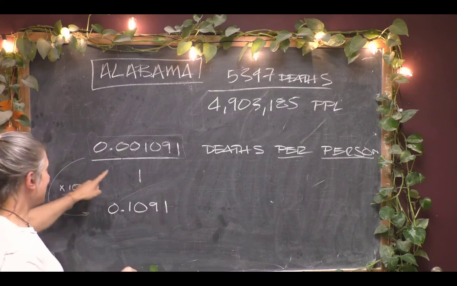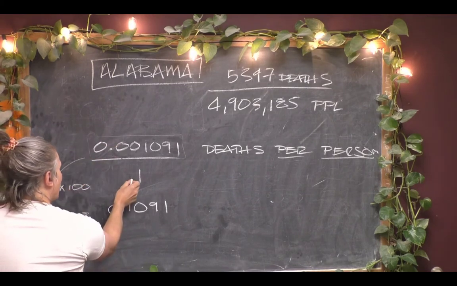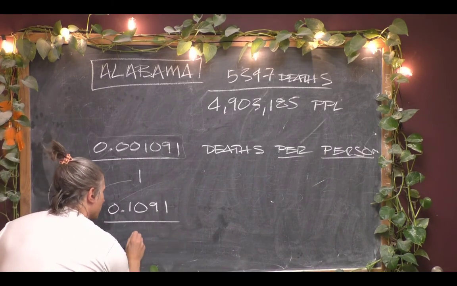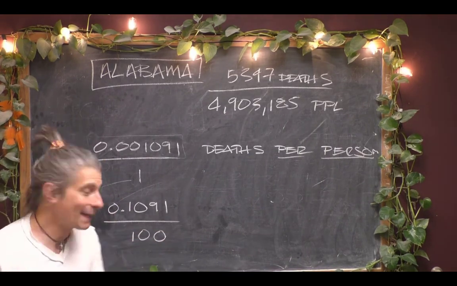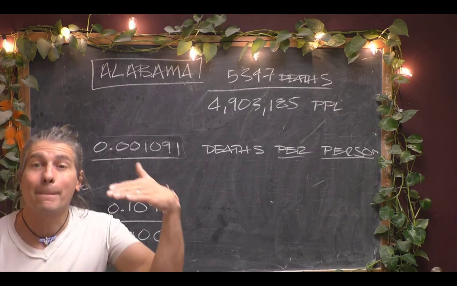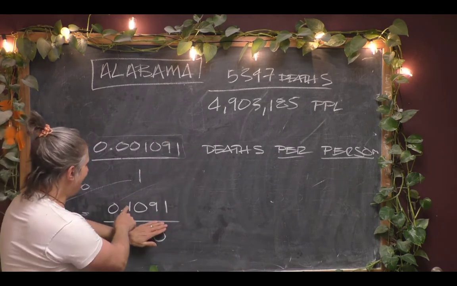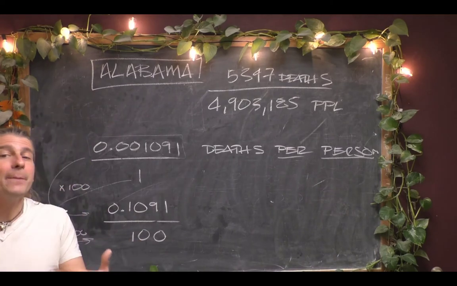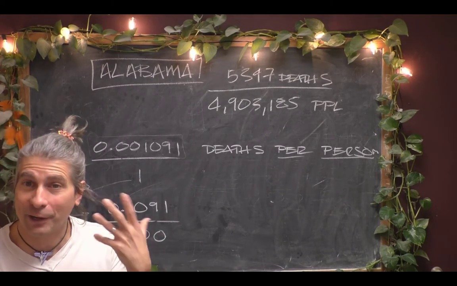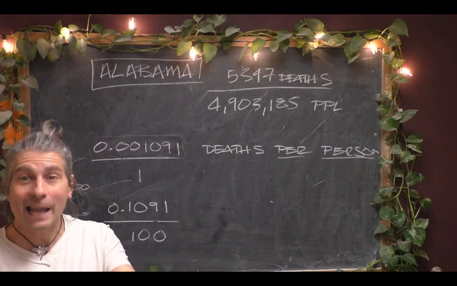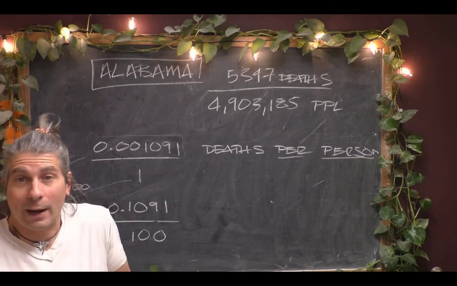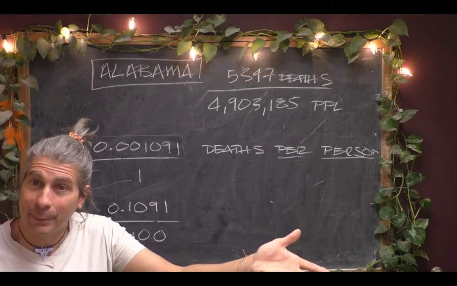But to keep the fraction the same, you also have to multiply the 1 by 100. So it's over 100. Now you don't actually see that in the spreadsheet. You take care of that by saying percent. It's that number, percent. When you say percent, you're actually creating a fraction, which I think a lot of people just forget. We get so used to saying these things, percent, per 100,000, that we forget we're actually making a fraction with a different denominator. But you are.